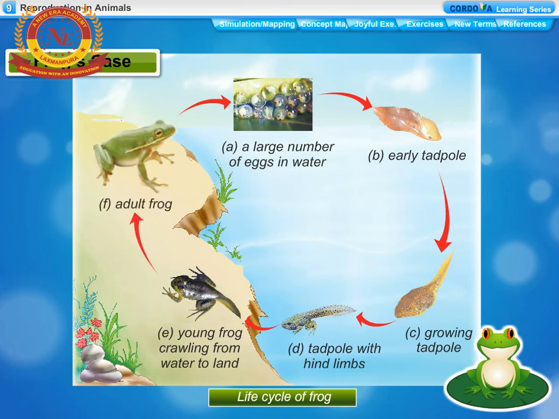The tadpole grows hind limbs. After both the pairs of limbs are complete, the young frog crawls out onto the land. The frog reabsorbs the rest of its tail and continues to grow until it reaches its adult body size. The transformation of the larvae into the adult through drastic changes is called metamorphosis.